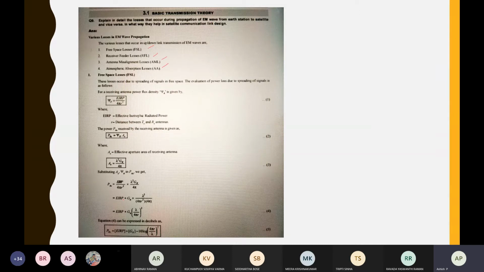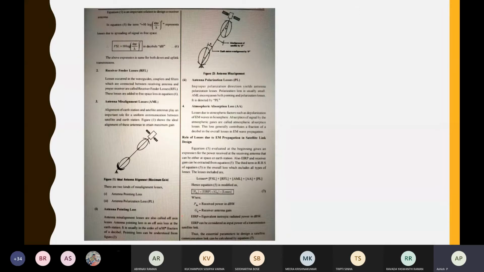Free space loss derivation they have done. Then receiver feeder loss is the losses occurring in the waveguides, couplers, filters, and RF front end between the receiving antenna and the demodulator. If you remember the structure of the superheterodyne receiver, the signal from the satellite will come here at the antenna.